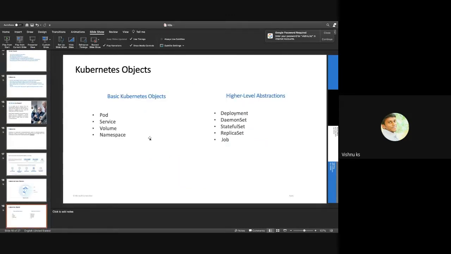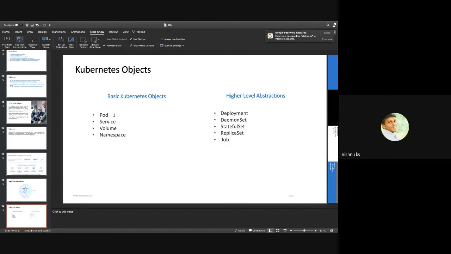Now, for an application deployment, we were discussing the struggles we had when we had to deploy an application. So how does Kubernetes look at application deployment? I will tell you about that. A pod is a basic object in Kubernetes. Inside the pod, containers will be running.